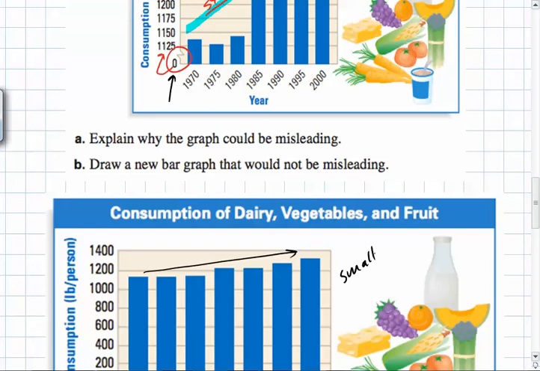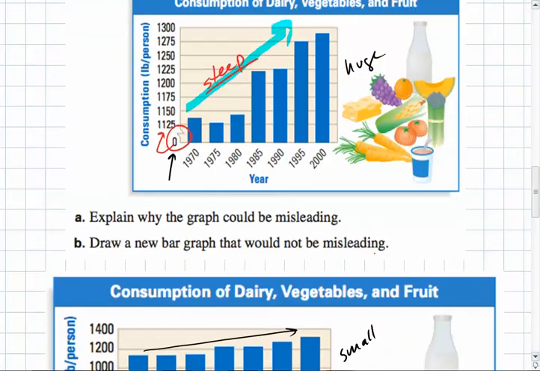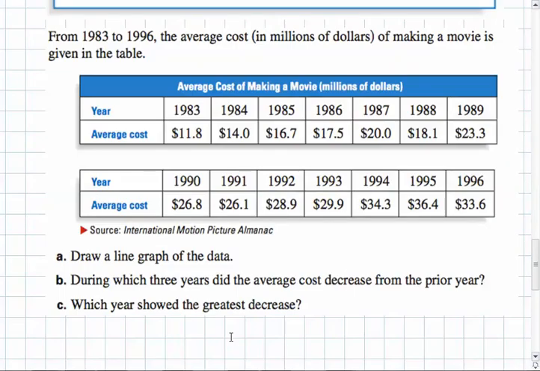Meaning what is small to one person is big to another, and what is big to one person is small to another. But it's just important to be able to read your data correctly. And in this case, in this bar graph, the fact that it jumps from 0 to 1,125 is really important to realize. Here's another set of data.